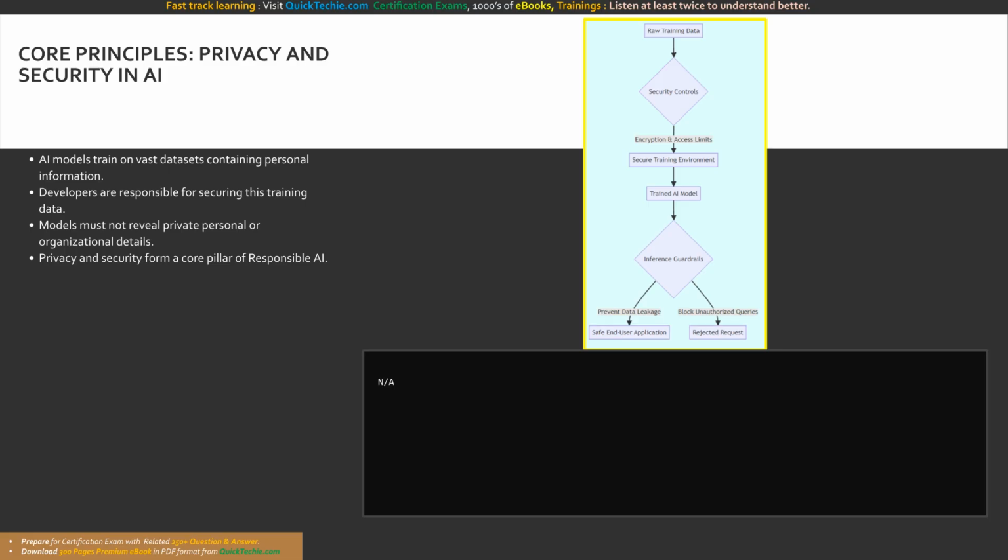The fundamental reality of modern AI development is that machine learning models are trained using colossal datasets, and these datasets frequently contain highly sensitive personal or organizational information. As an AI developer, architect, or data scientist, you carry a profound ethical and technical responsibility to ensure that this training data is kept absolutely secure throughout the entire machine learning lifecycle.